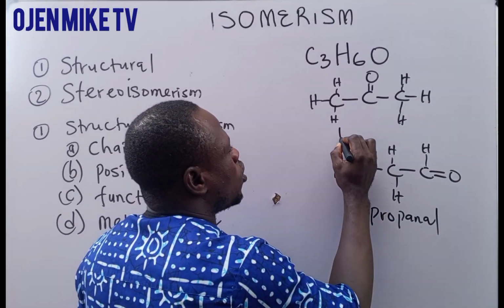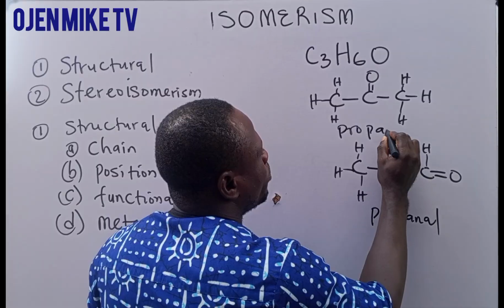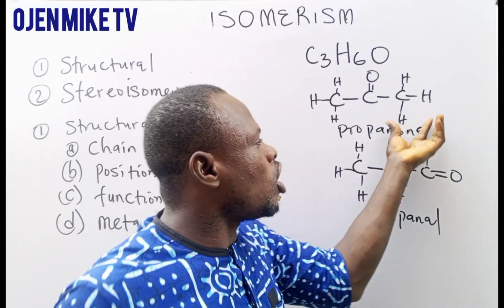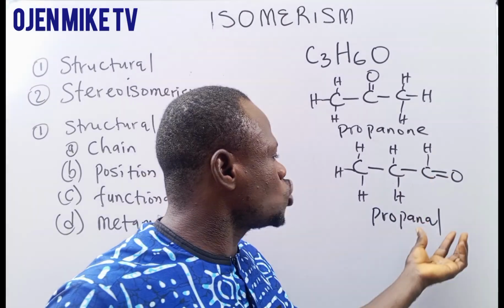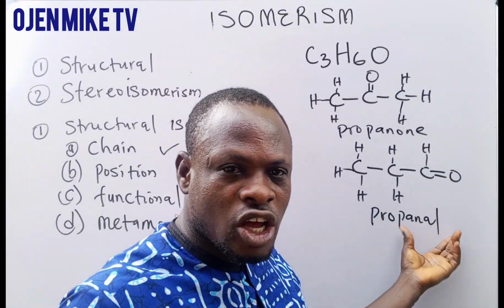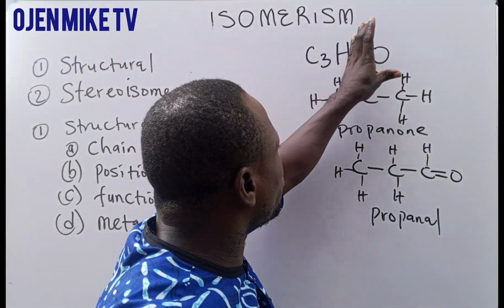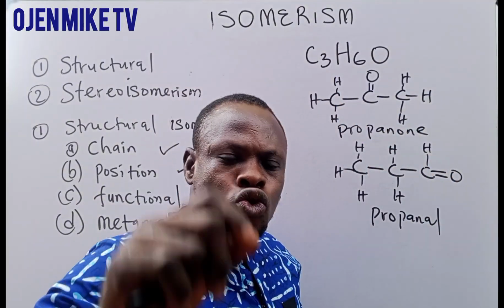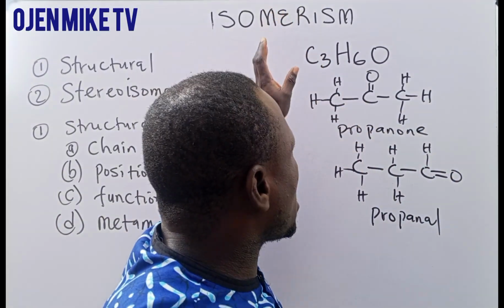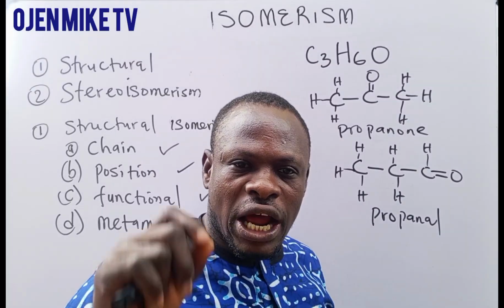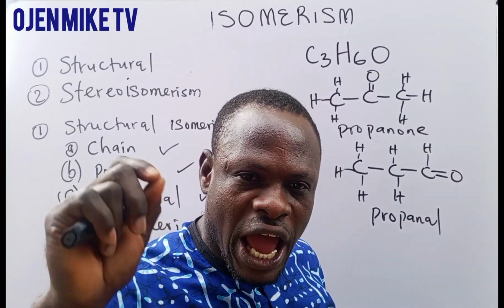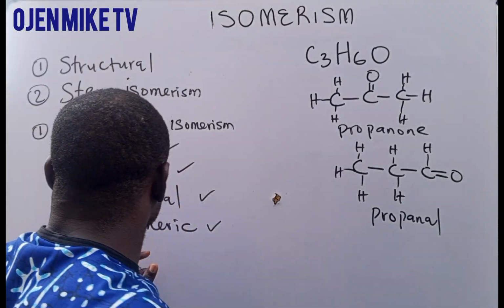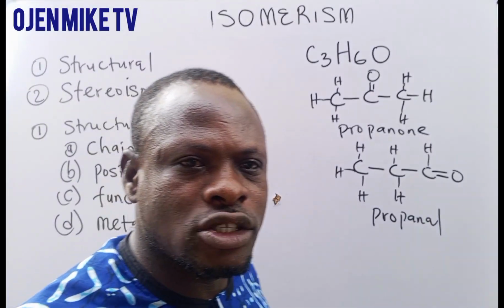Why this one is called propanone? So this one is of ketone. Why this one is of what? Aldehyde. So a compound having the same molecular formula but a different functional group is what we call functional isomerism. Do you understand?